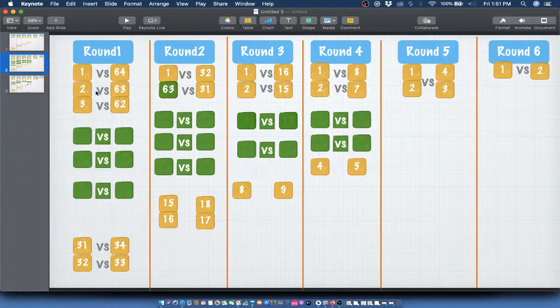So say now 63 defeats the player 2 and makes it to the next round, but 31 defeats 63. So let me copy 31 for myself, and 31 ends up defeating 63. So now where is 31 going to go? Remember, 63 was essentially a replacement for 2, and now 31 is defeating 63. That means he is essentially defeating 2 and moving in place of 2. So now 31 would have moved in place of 2. If now 31 defeated 15, he would have continued the journey of 2 in place of 2, moving on to the final or not, depending on how he wins or not.